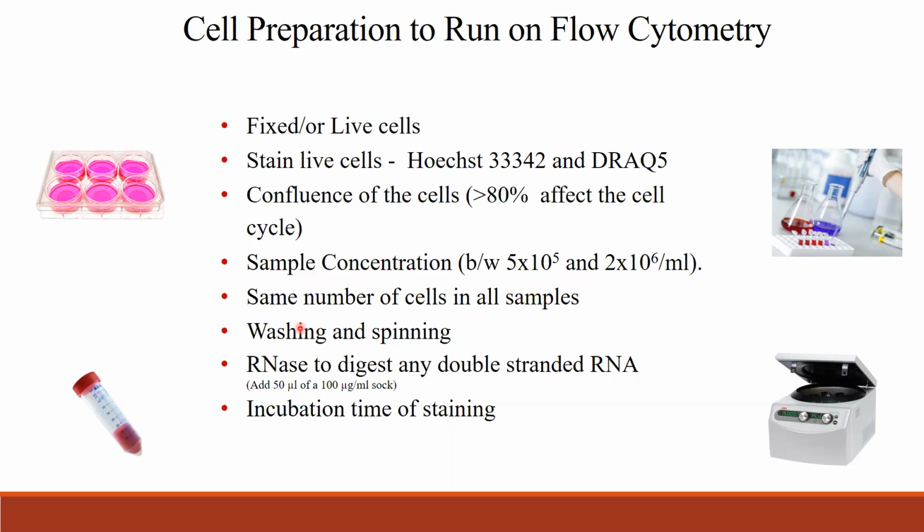And also, it is important to remember that you take the same number of cells for each sample. It should not be that one sample has a good number of cells and the other samples have fewer, because then comparison will be difficult. And then again, washing and spinning. If you wash many more than a few times, each time you would be losing cells, so you need to take care of that. Also, spinning at a lower speed or for a shorter time might recover fewer cells.